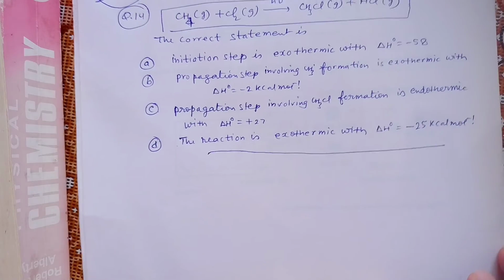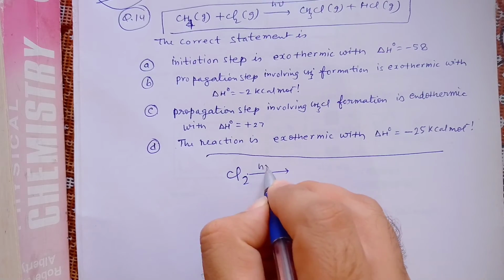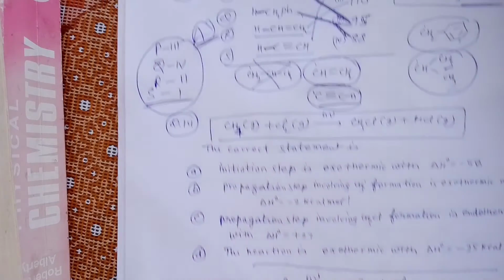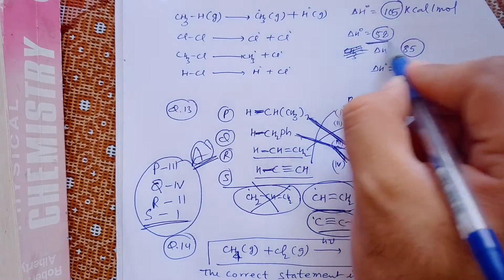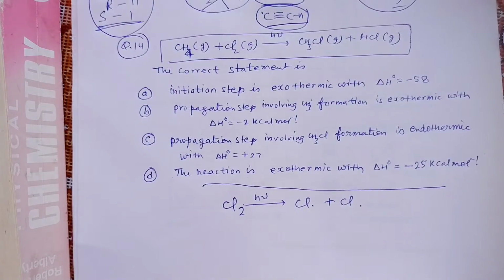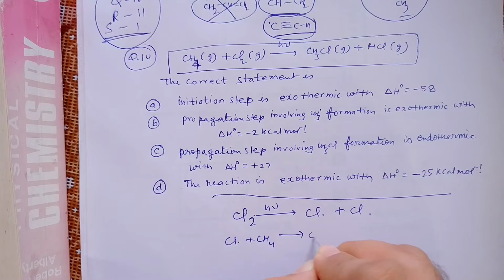So first, what is the mechanism for this reaction? We know that the chain initiation starts with radical formation, and you can think of this because this is the weakest bond here. So the radical formation is the chain initiation step. Then Cl dot reacts with CH4 and gives CH3 plus HCl.